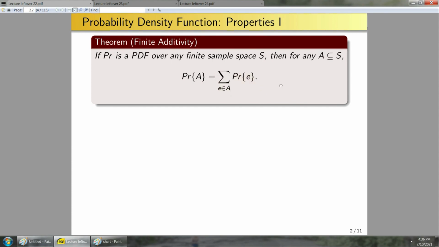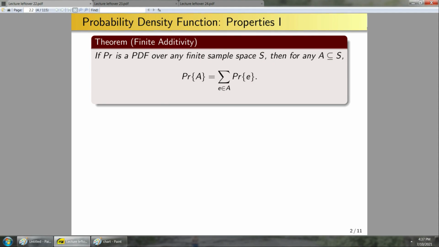So what is this really saying? This is saying if I have some set A and I want to compute the probability that A happens, and S is a finite sample space, then I can simply add up the probability that each of the elementary events in A occurs. Previously, I used this theorem in some particular context, but it's true in general, so let's give a proof of it. And, well, how would I prove this?